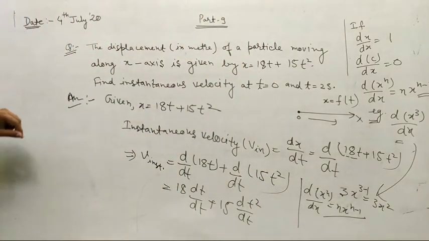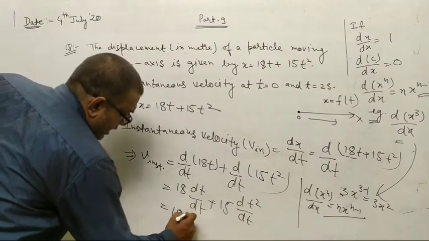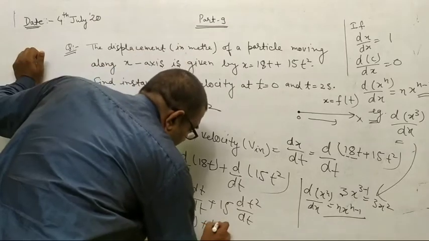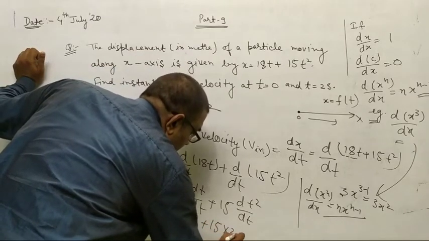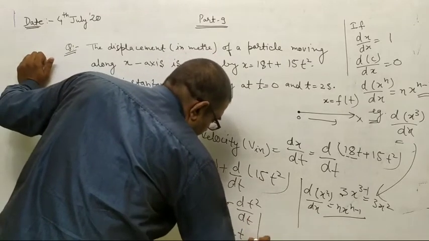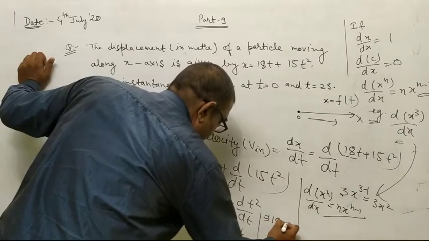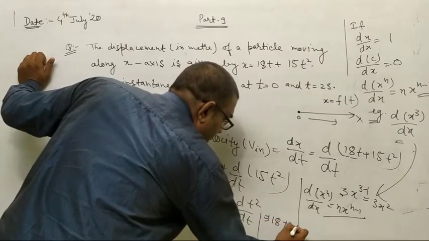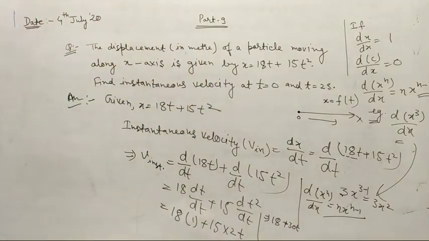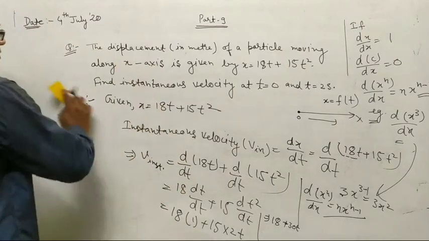So similarly here you can write 18 times its value, which is 1, plus 15 into 2t. It can be written as 18 plus 30t. V instantaneous is equal to 18 plus 30t.